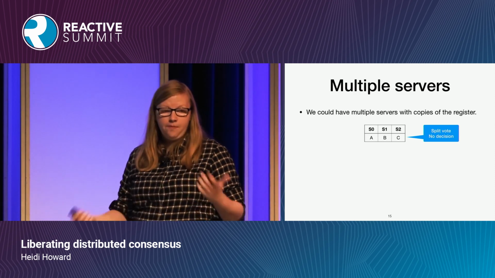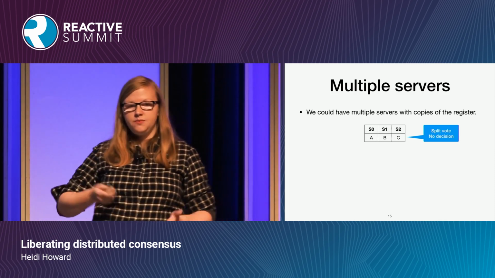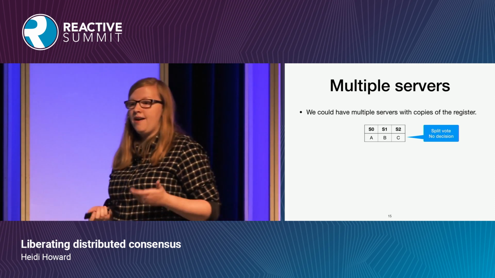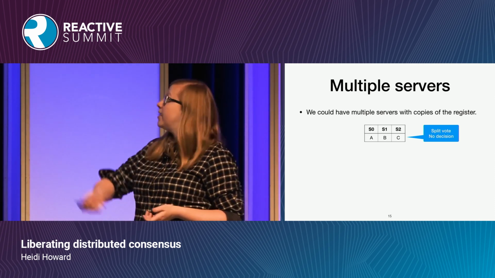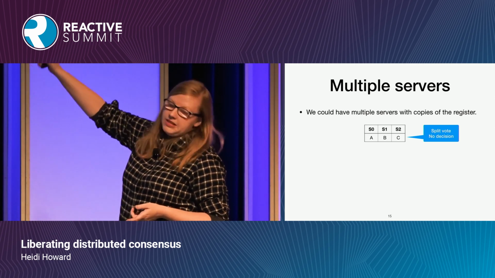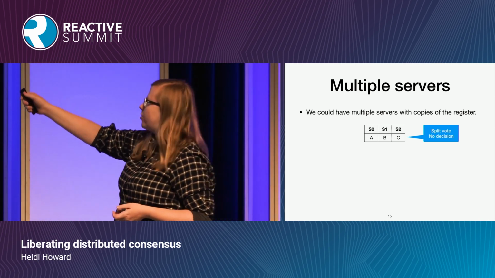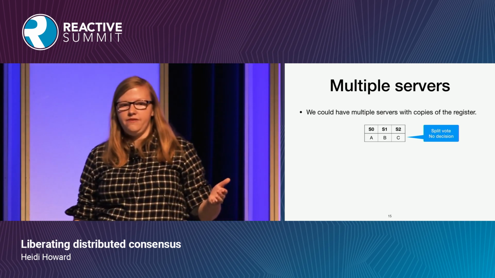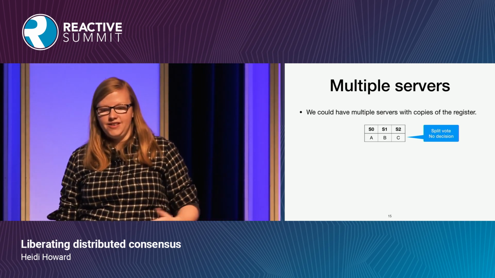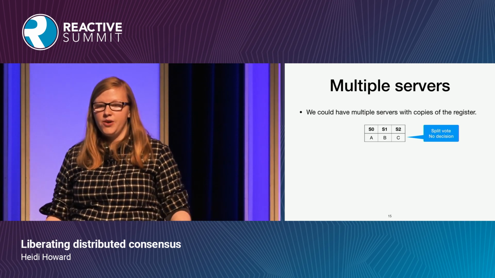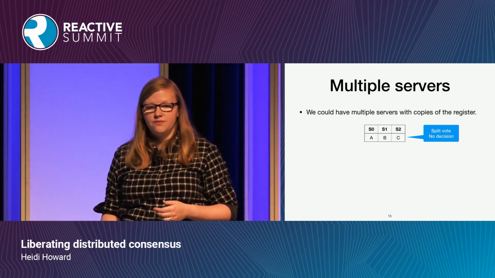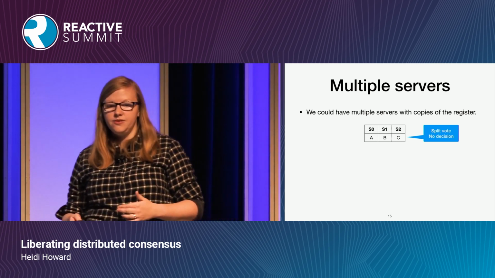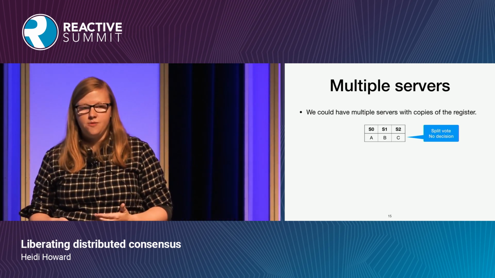What we'd like to do is have multiple copies, so we can have multiple servers with multiple registers, but we can easily end up in a scenario where we have a split vote. So in this case, we have 3 servers. It's represented in this kind of table to save me doing too much drawing. We've got 3 servers, and 3 clients have come along, each with a different value, A, B, and C, and they've written it into the register. Now we have a split vote, and we haven't been able to reach a decision. What we could do is then have clients retry and start editing values, but this quickly becomes very complicated.